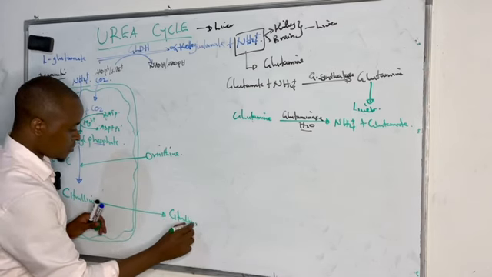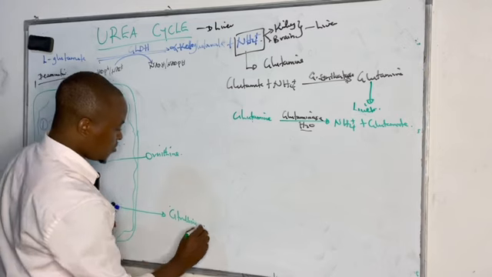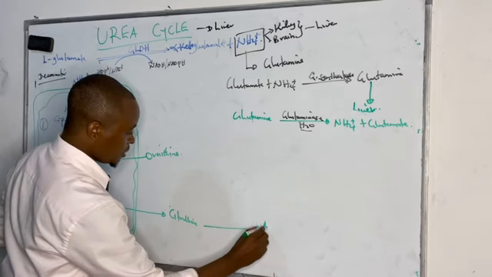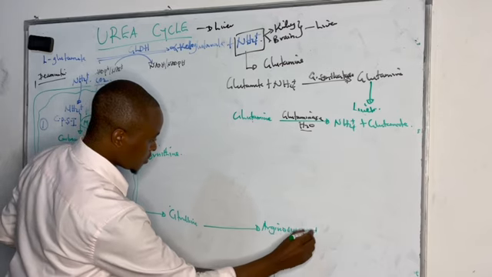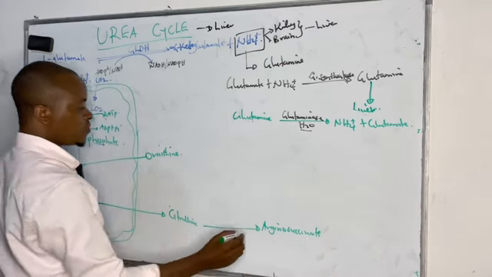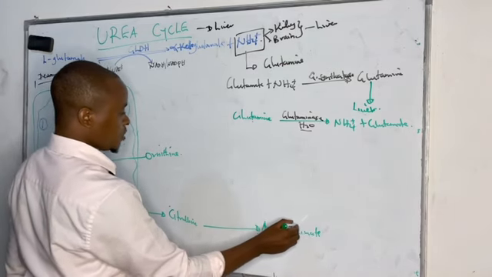And this citrulline is going to form argininosuccinate, and this argininosuccinate formed is going to be converted.